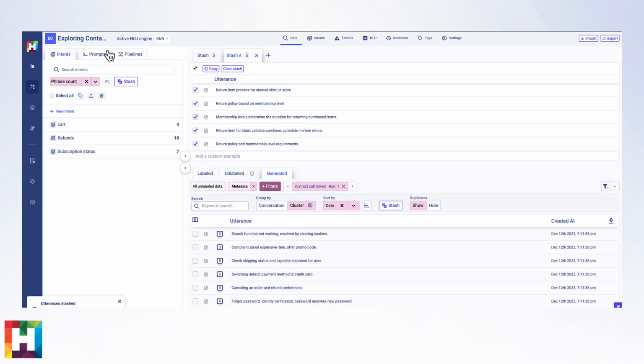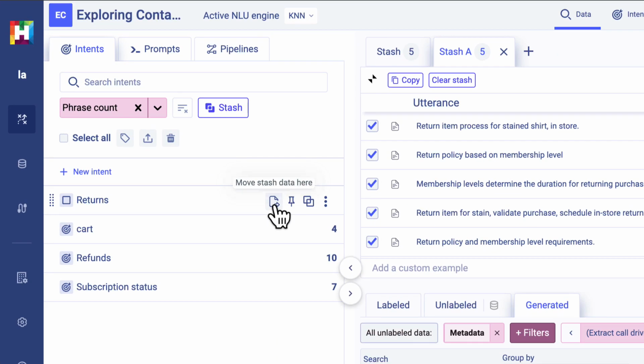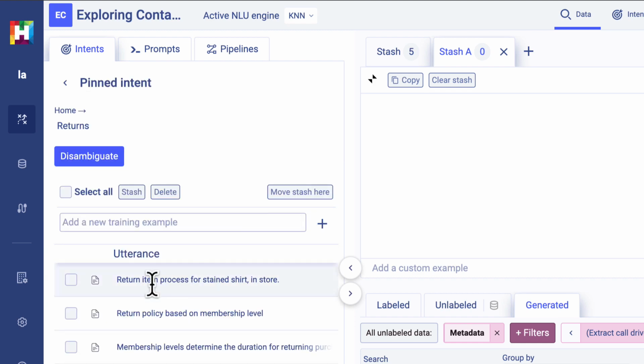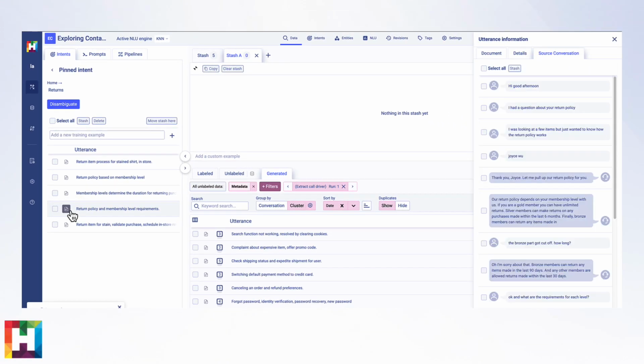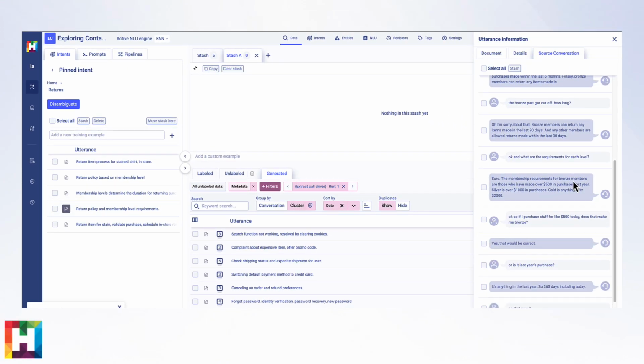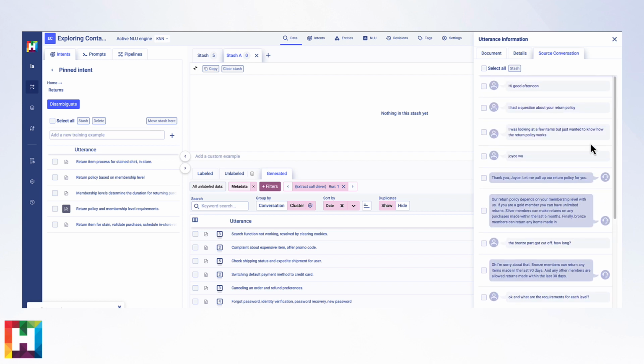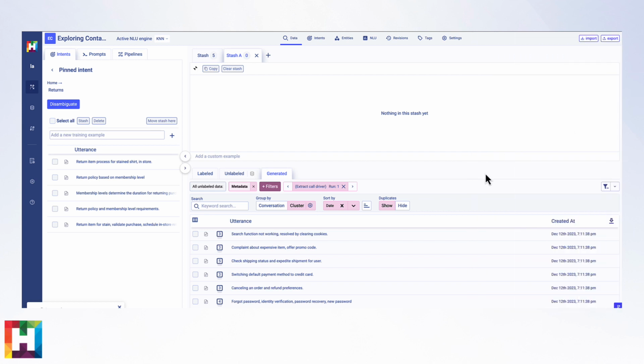creating a labeled project. So this might be a parent label we call returns, and we can apply that label to all the data in the stash. It will show up in labeled data with its association to the source. So we can use this for other transformations or apply new prompts to learn more from this group. More to come on that in another video.